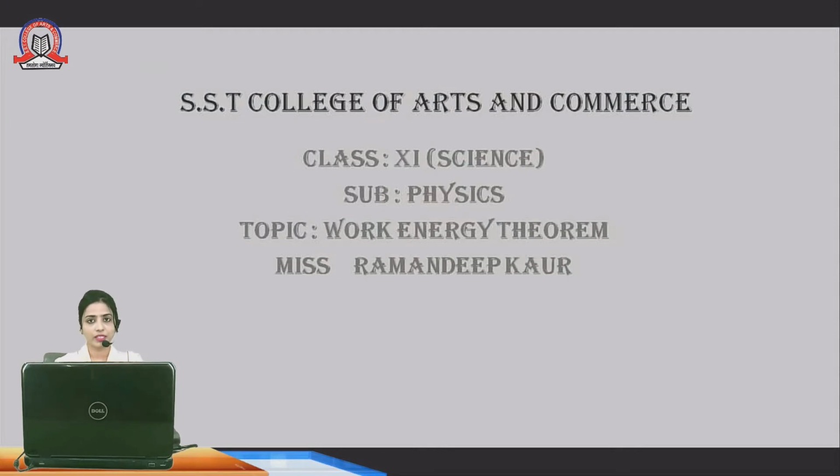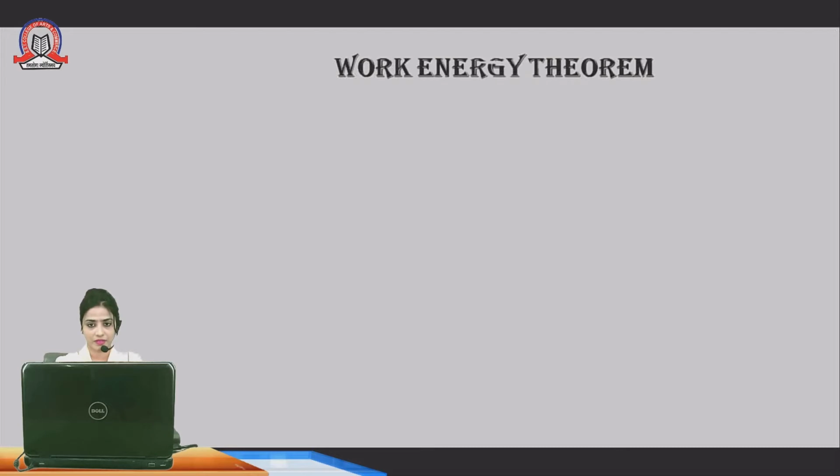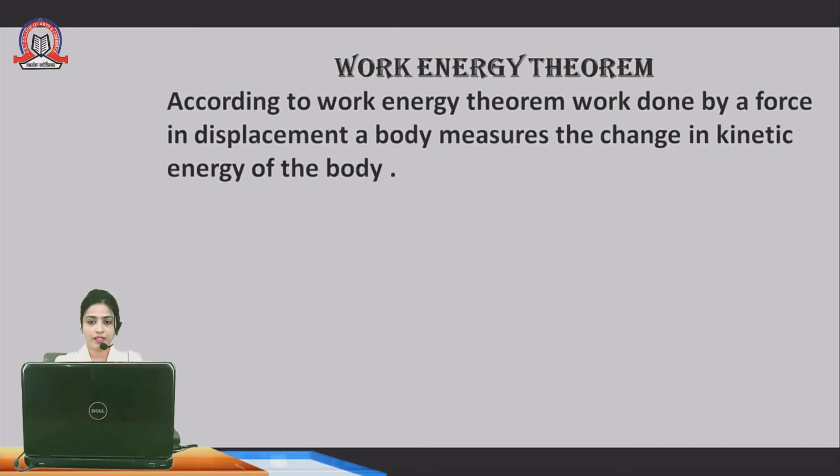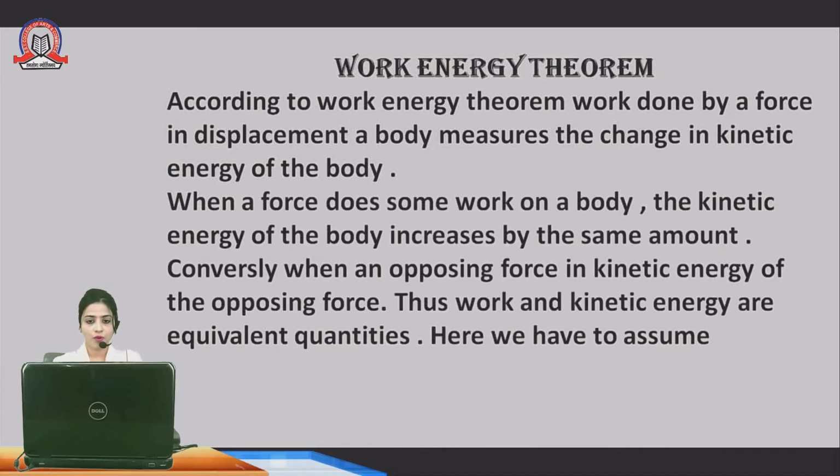Today we are going to start the Work Energy Theorem. According to the Work Energy Theorem, the work done by a force in displacing a body measures the change in kinetic energy of the body. When a force does some work on a body, the kinetic energy of the body increases by the same amount. Conversely, when an opposing force acts, the kinetic energy decreases. Thus, work and kinetic energy are equivalent quantities.